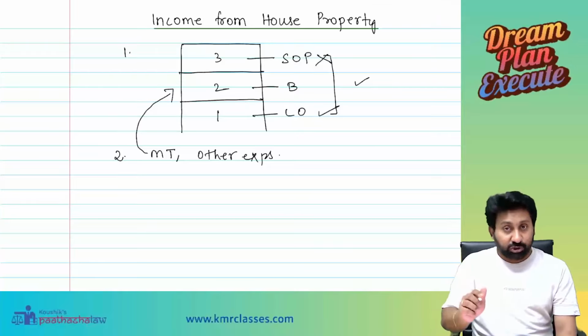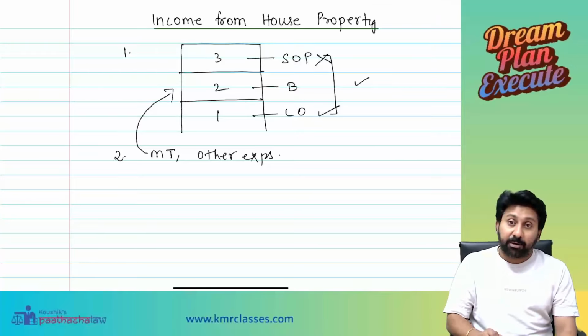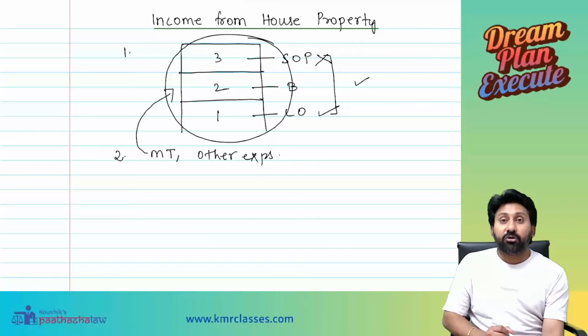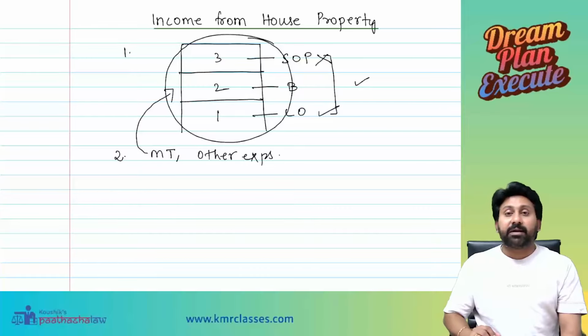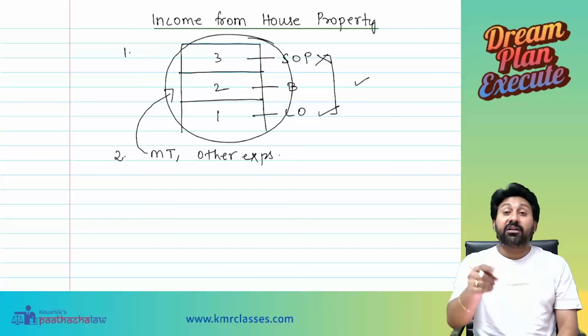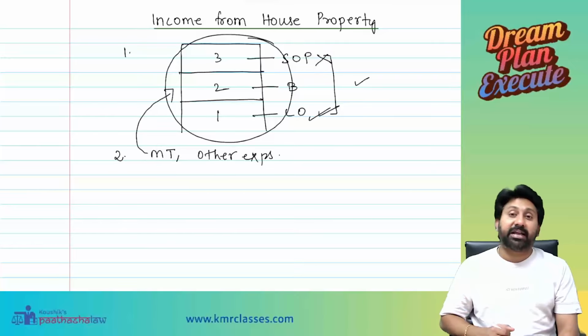But they will ask a question where municipal taxes are paid on the property, meaning the entire building, in the question. Therefore, we need to divide it into three parts. So if they give municipal taxes of 60,000, we have to divide it by 3, and 20,000 is the municipal taxes allowance for the let out property.